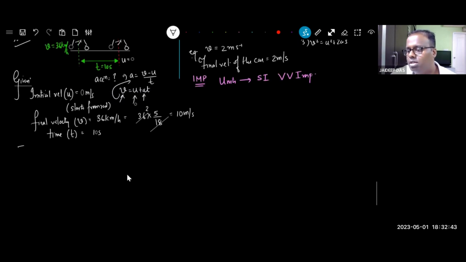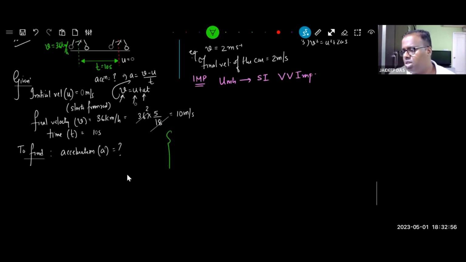Now write, to find: acceleration. Acceleration a is unknown. Now you need not write this, but in your memory you have these equations. v equal to u plus at is your one equation. s equal to ut plus half at square, and v square is equal to u square plus 2as.